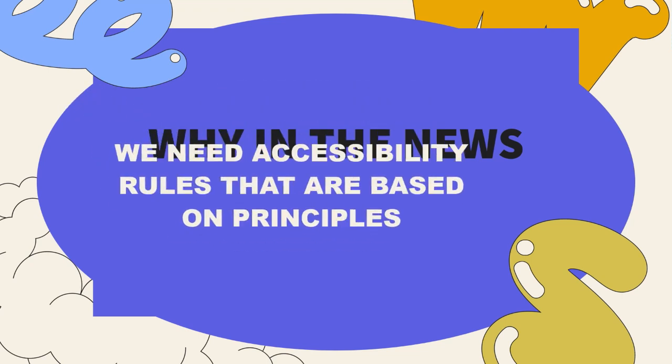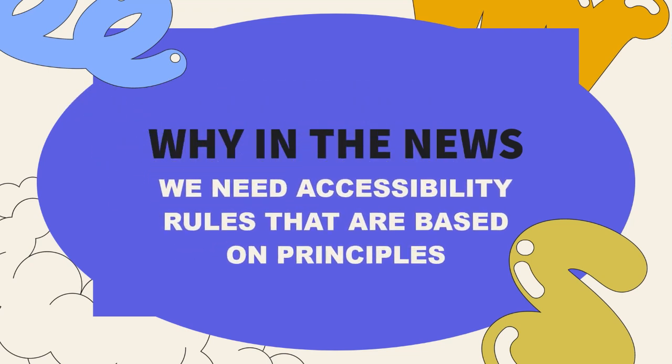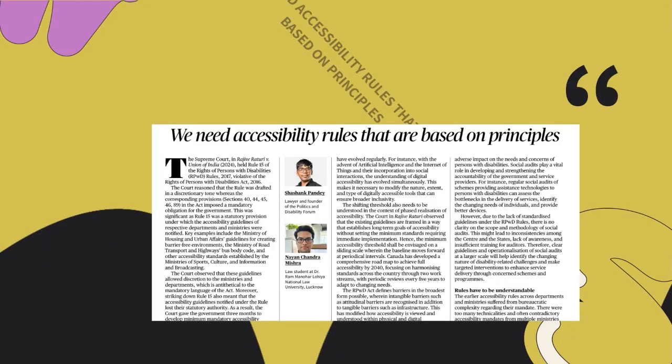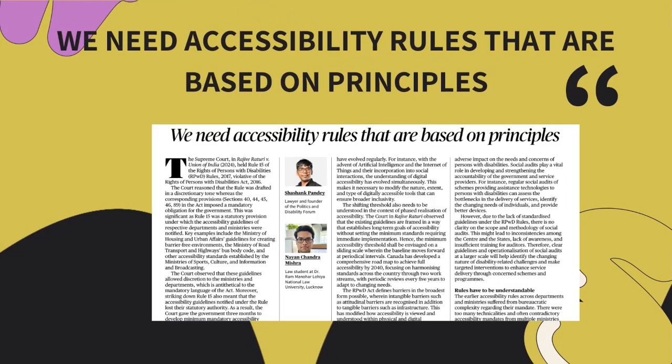The case of Rajiv Raturi versus Union of India is a landmark judgment concerning the Rights of Persons with Disabilities Act 2016. This case mainly focused on ensuring accessibility for persons with disabilities in public spaces and infrastructure in India, reaffirming the obligation of the government to fulfill its commitment under the Act and the United Nations Convention on the Rights of Persons with Disabilities, of which India is a signatory.